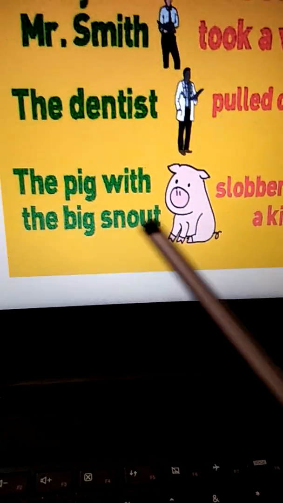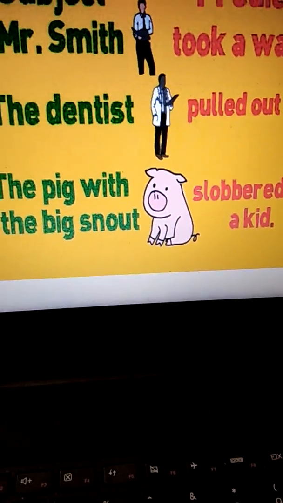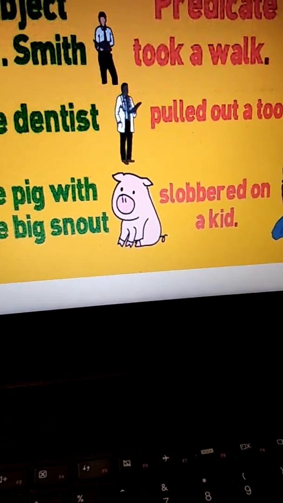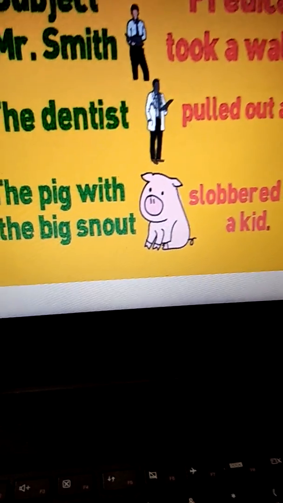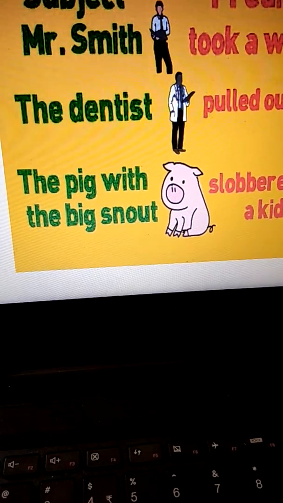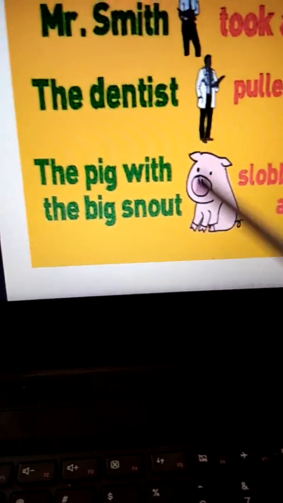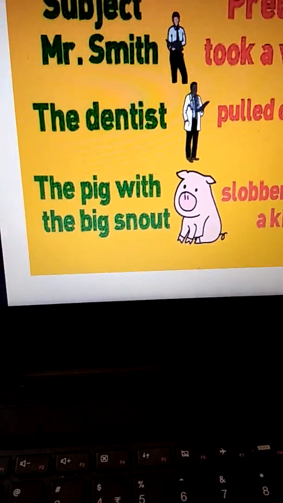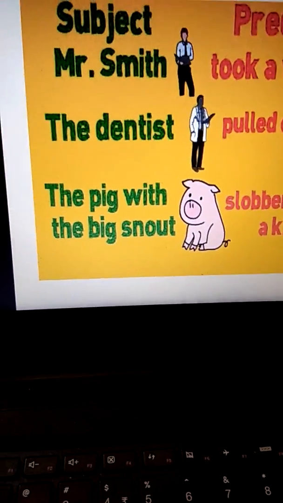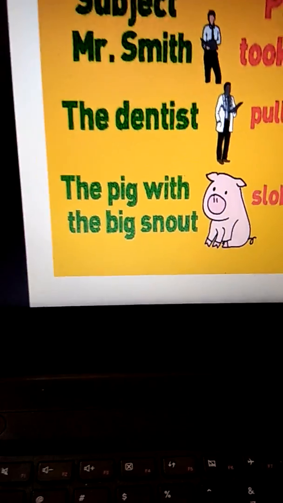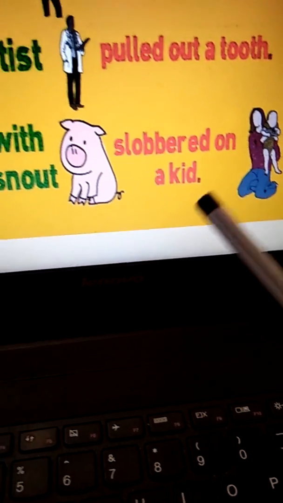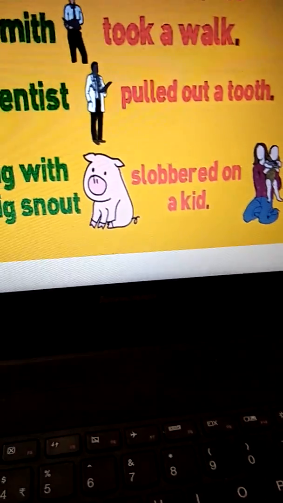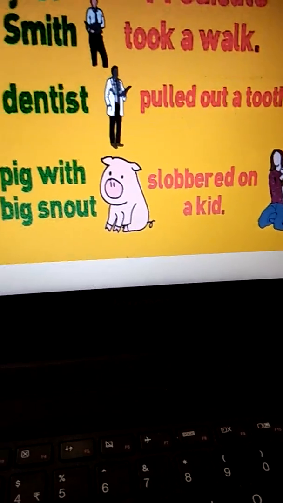The pig with the big snout. So who is the subject here? The pig. And what is the special characteristic of the pig? Pig with the big snout. So the pig with the big snout is together a subject because we are talking about the pig as a whole, describing the pig. The pig with the big snout slobbered on a kid. So what did this pig do? He slobbered on a kid. Clear?